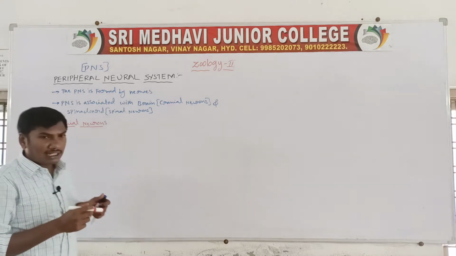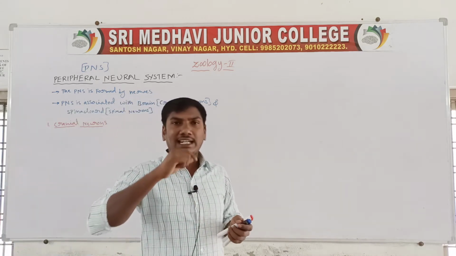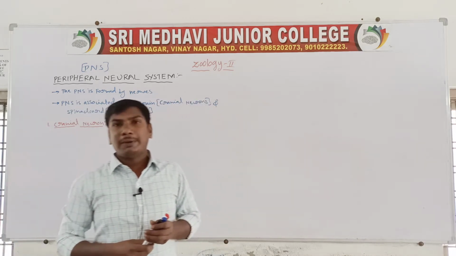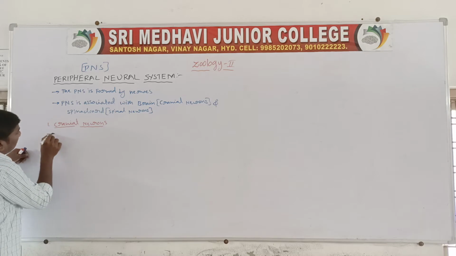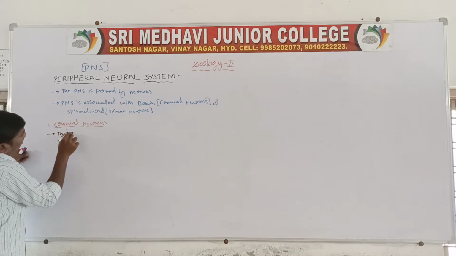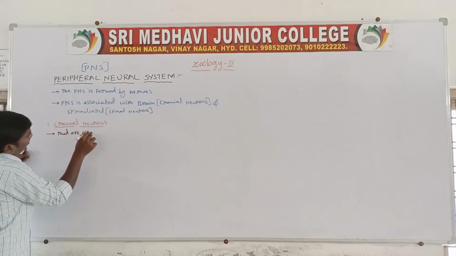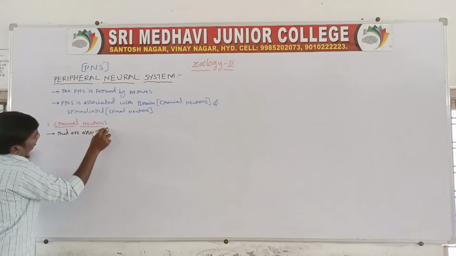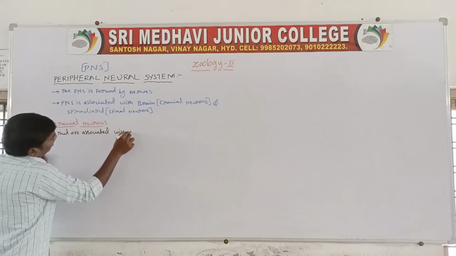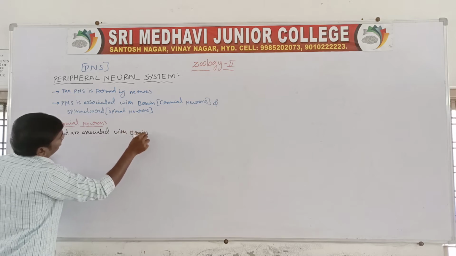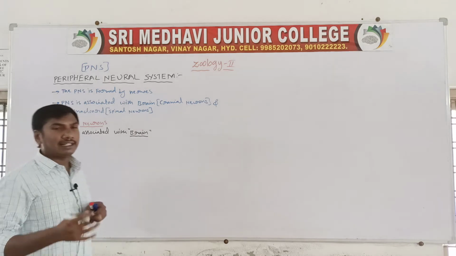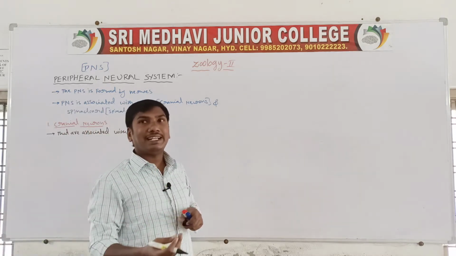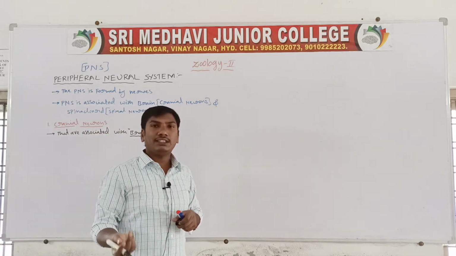The cranial neurons are associated with the brain. The cranial neurons are emerging from the brain. So these neurons are called cranial neurons. The cranial neurons are associated with the brain.